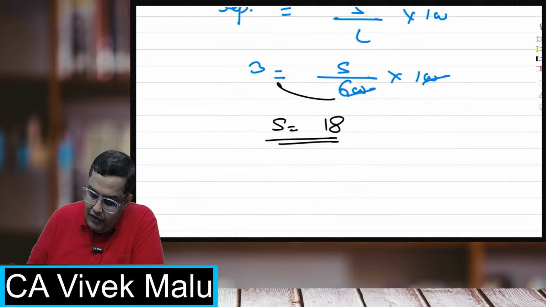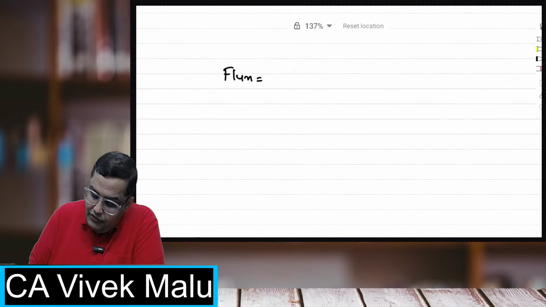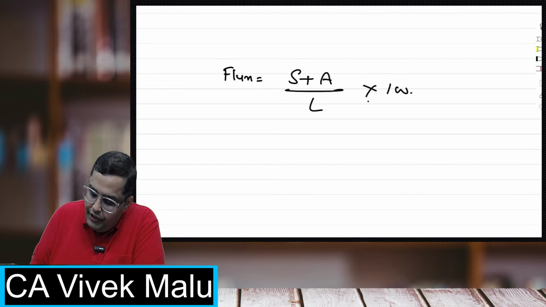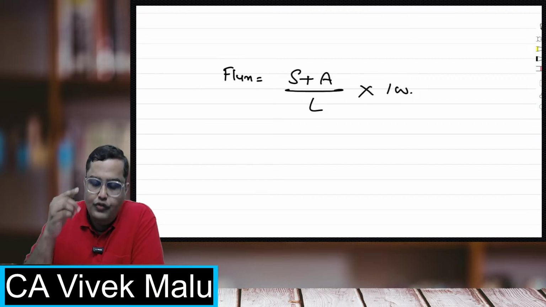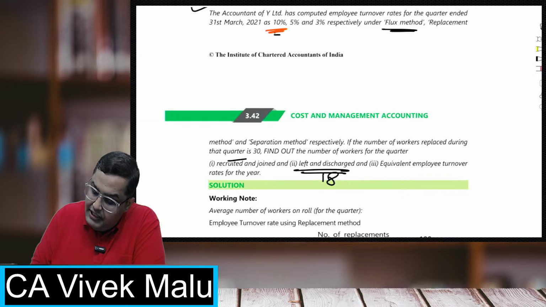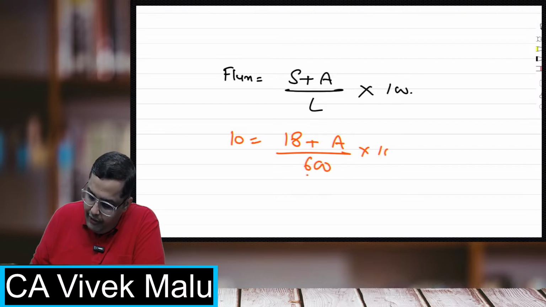Sir, what is the formula for flux method? For the flux method, the formula is separations plus accessions upon average labor force into 100. You can use accessions, or R plus N also, replacement plus new joinings, but I am directly using accessions. Flux is given as 10%. Separations we have already calculated as 18. Accessions I don't know. Labor force is 600 into 100. Now you calculate what the accessions are.